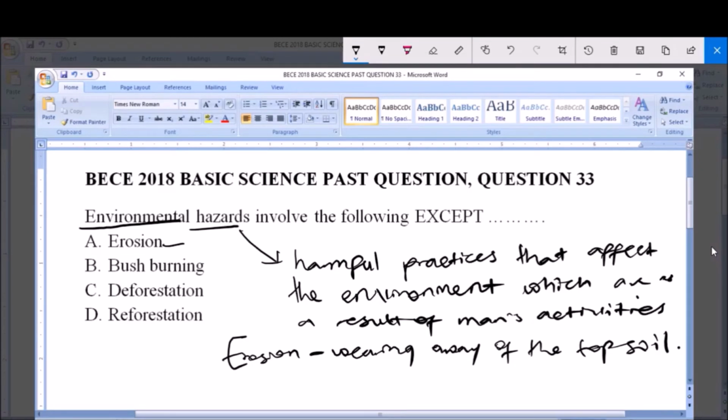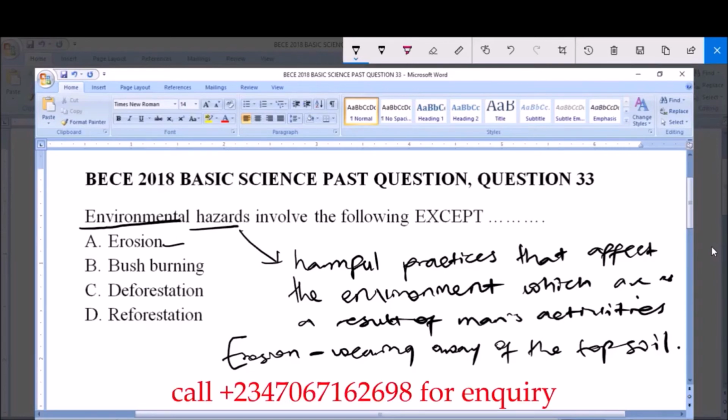They can wear away the topsoil, and this leads to erosion. Erosion will lead to the depletion of soil nutrients, because as the topsoil is blown away or washed away, the soil nutrients are depleted, and this definitely affects plant production.